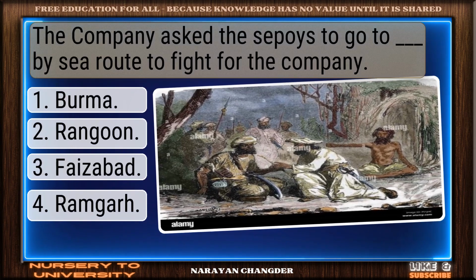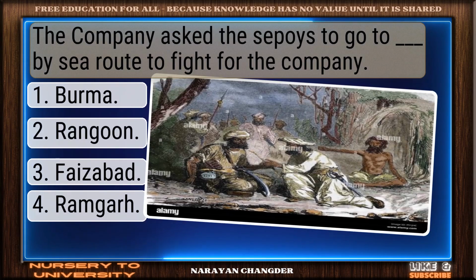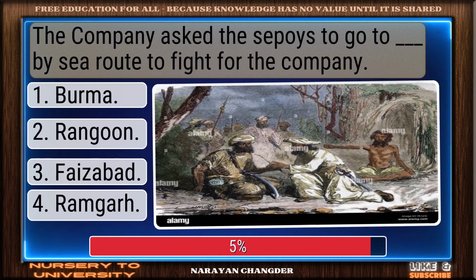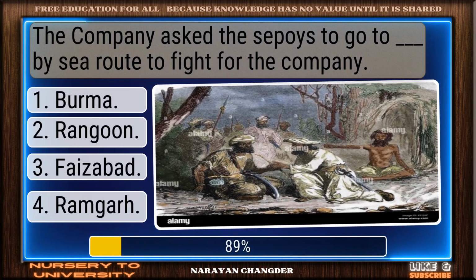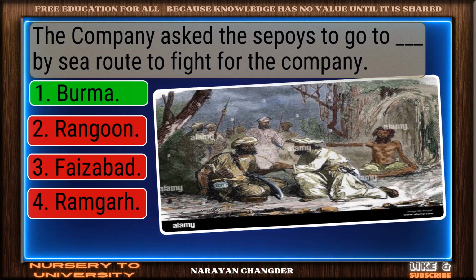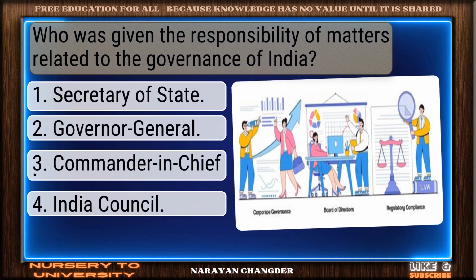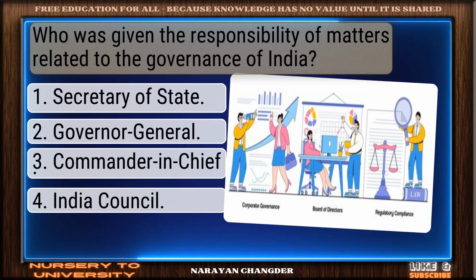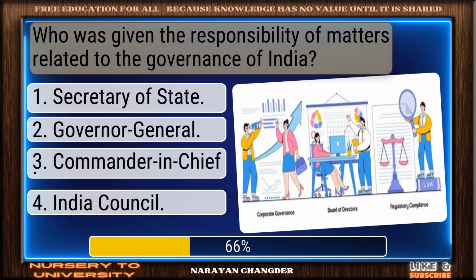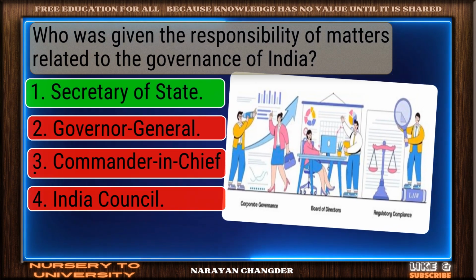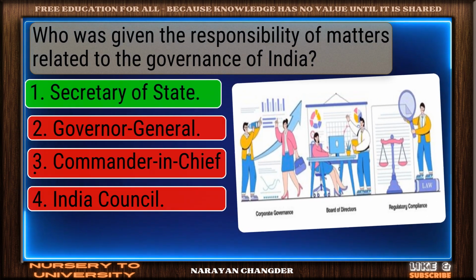Question number 44. The company asked the sepoys to go to Dash by sea route to fight for the company. Good thinking. Burma is the right answer. Question number 45. Who was given the responsibility of matters related to the governance of India? Right choice. Secretary of State is the best answer.